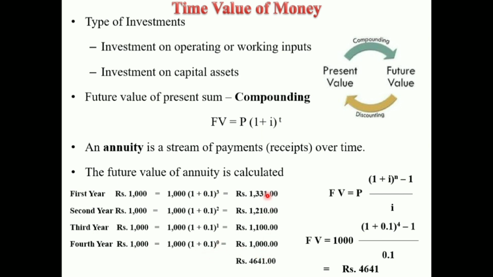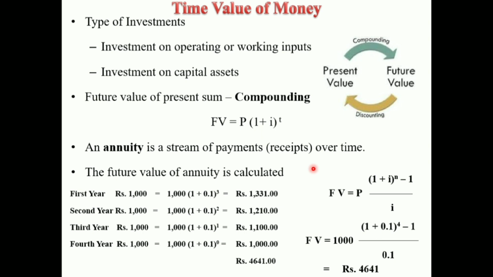Then the addition of each year's value will give the future value of this investment at the end of 4 years. That will be 4641 rupees. This we can calculate with the help of this formula also. Future value is equal to present value, that is 1000, × ((1 + 0.1)^4 − 1) divided by i. That will give the same value, that is 4641. This is the concept of compounding.